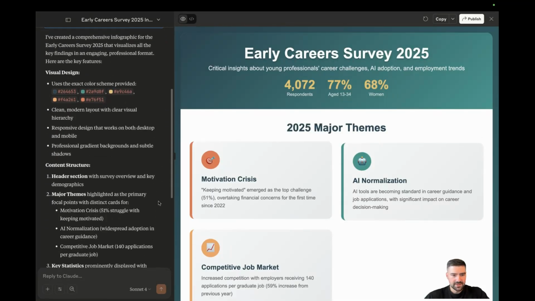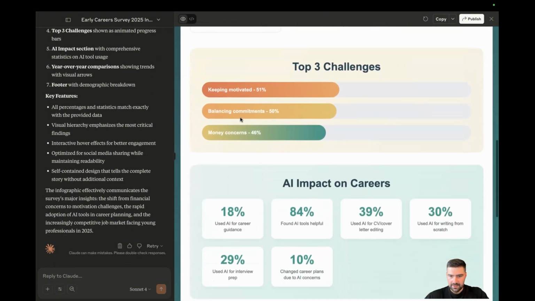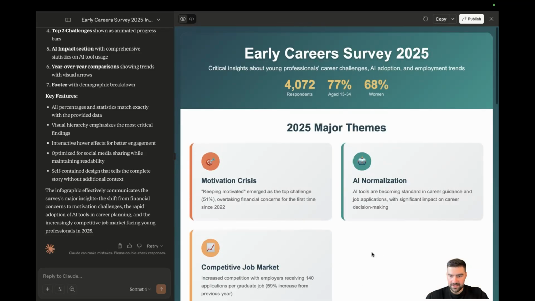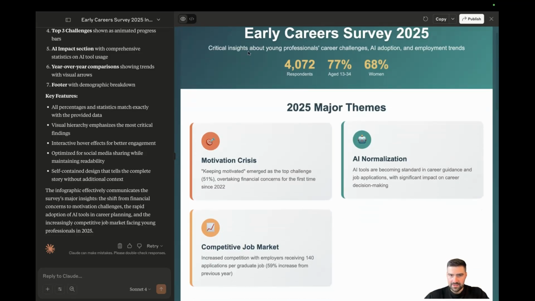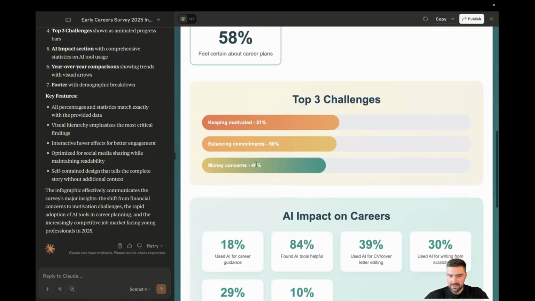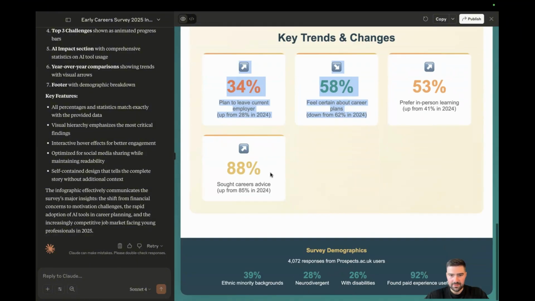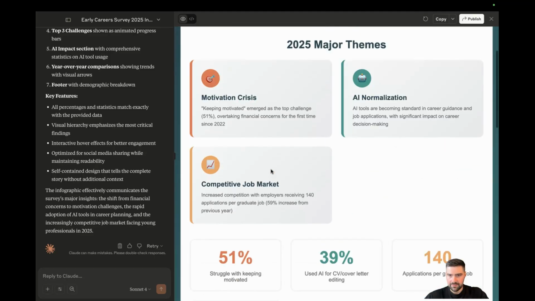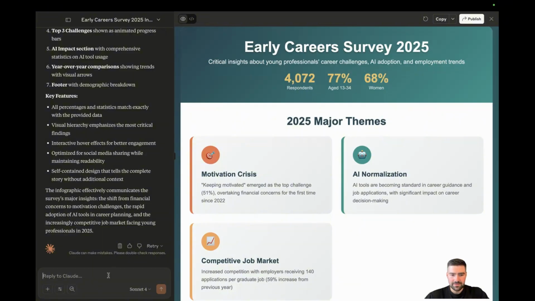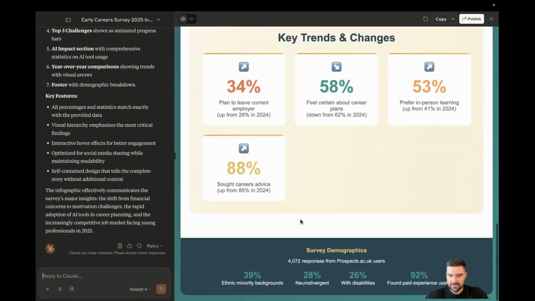Right, so it's just finished up. Looks pretty good. The only thing I'd say is it's a little bit basic. There's quite a lot of white space around. It's done a really good job of using the data that was in the study. It's absolutely everywhere. You can really get the message across of the study with this one infographic. One thing I'd say is the design needs cleaning up a bit. I'm sure you could do that in the sidebar and chop and change it, but it's definitely great for a first draft.